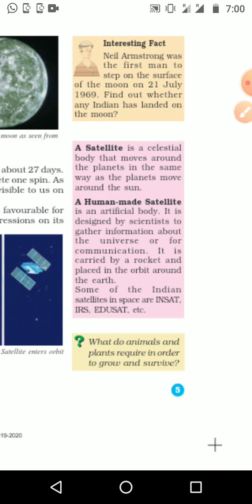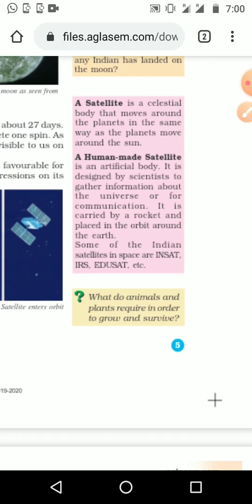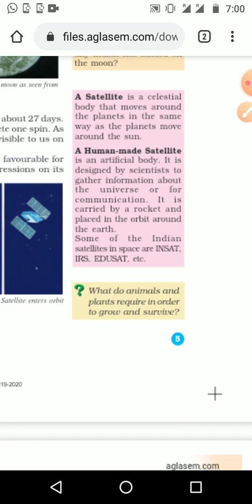A human-made satellite is an artificial body designed by scientists to gather information about the universe or for communication. For two purposes we are using human-made satellites: one is to study the universe, and the second is for communication. It is carried by a rocket and placed in orbit around the earth. They are fixed around the earth, and they also move according to the earth's movement. Some of the Indian satellites in space are INSAT, IRS, EduSat, etc.